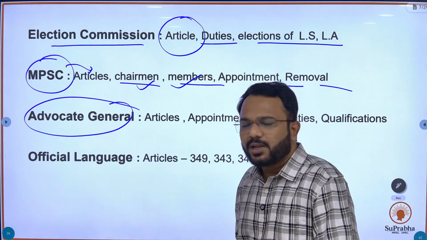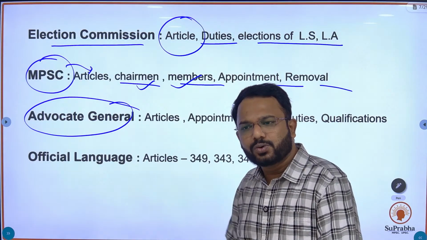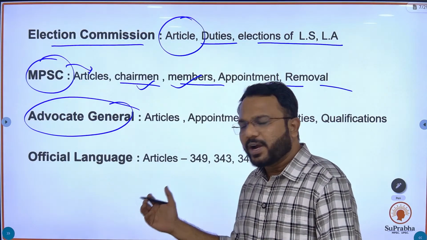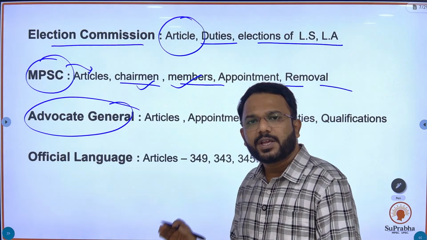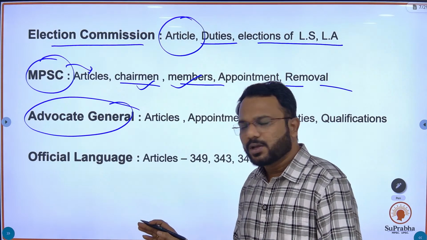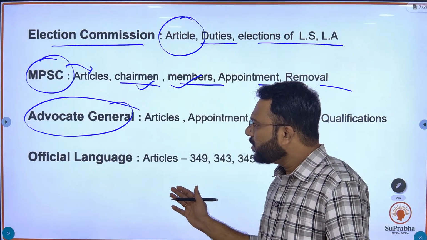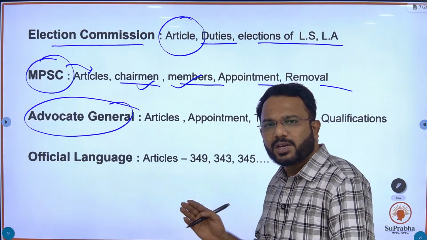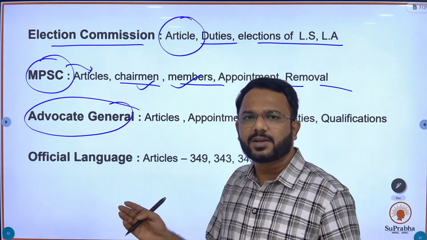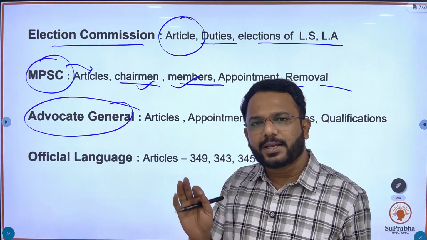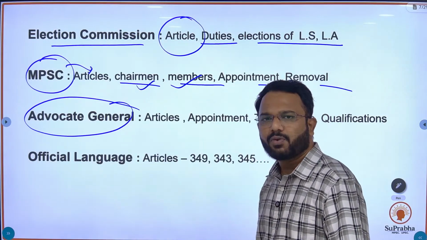Each and every year you will find, if you go through the PYQ analysis, a question on Advocate General. Okay, they might have missed in a year, but if you take analysis for 10 years, at least 7 to 8 times they have asked you a question based on Advocate General.